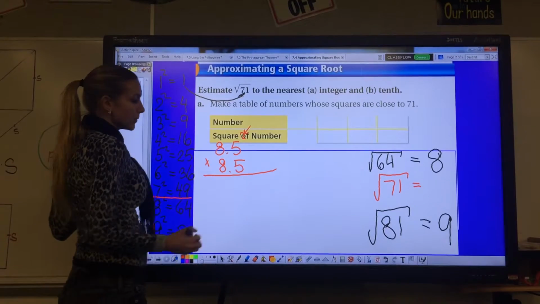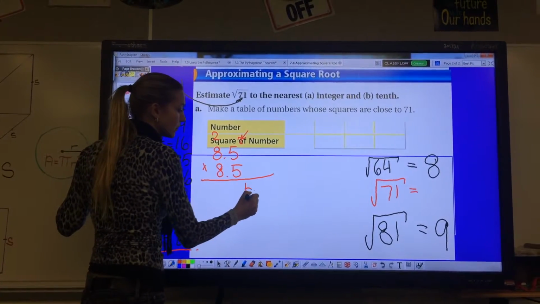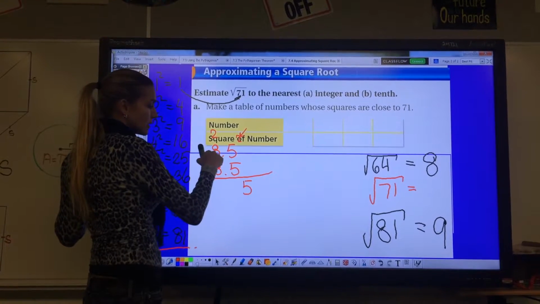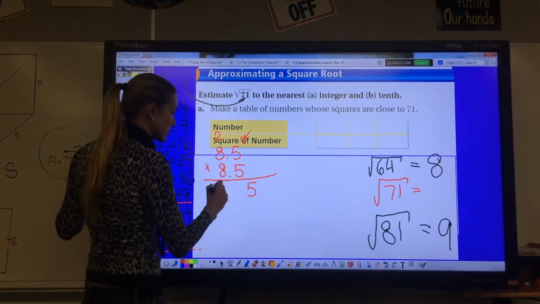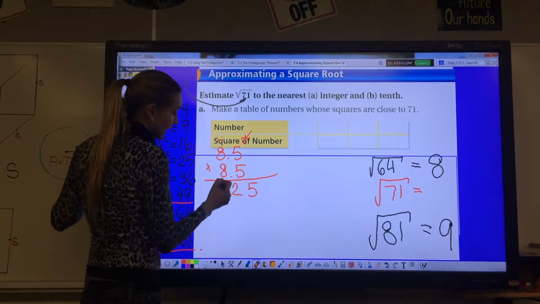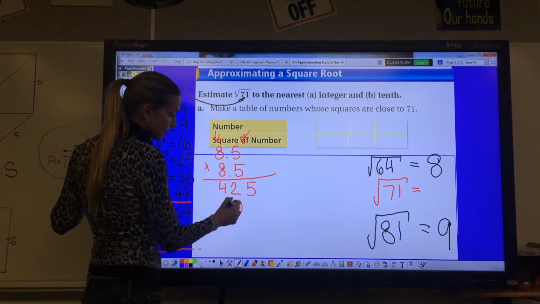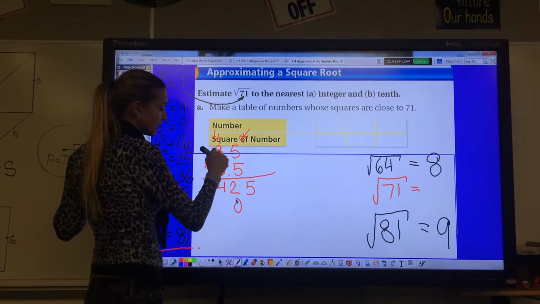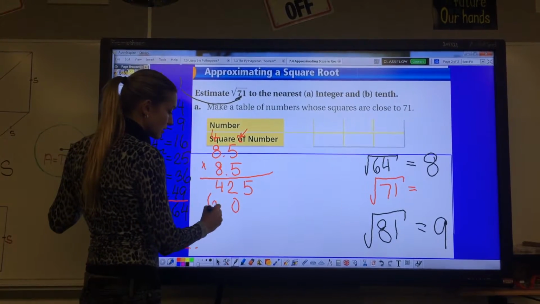And let's start solving. 5 times 5 is 25. 5 times 8 is 40, plus 2 is 42. Now, 8 times 5 is 40. 8 times 8 is 64, plus 4 is 68.